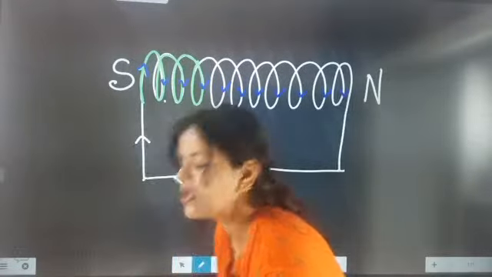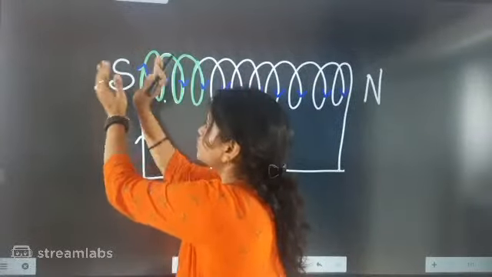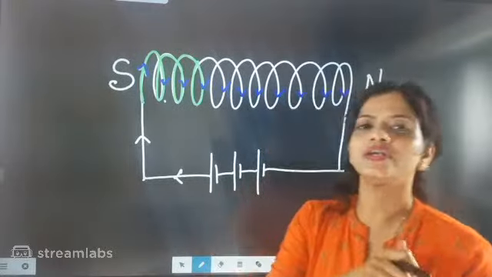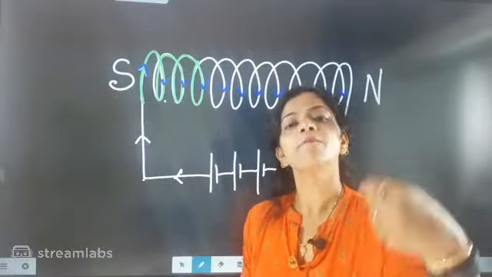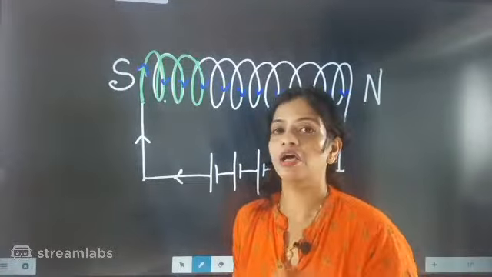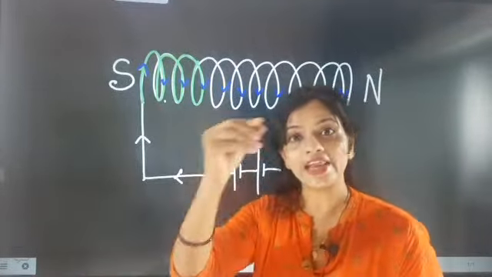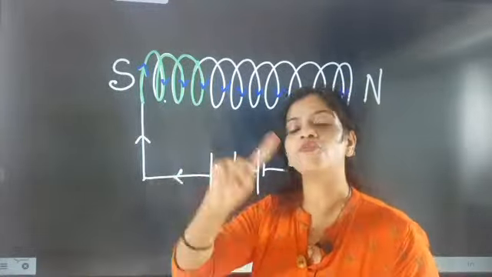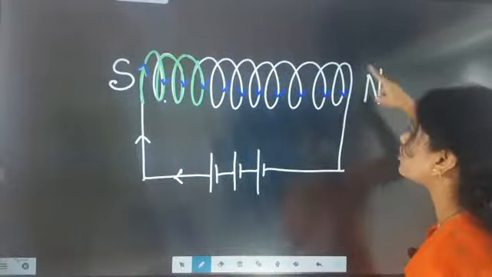Very good. Super, Rashmi. So if it contains North Pole here, beta, and this coil is having South Pole here, then how will the magnetic lines of force behave? Now you have to understand that if somebody asks you what the magnetic lines of force are when a current is moving in a solenoid, your answer will be: in the solenoid the direction of flow of current is the same.